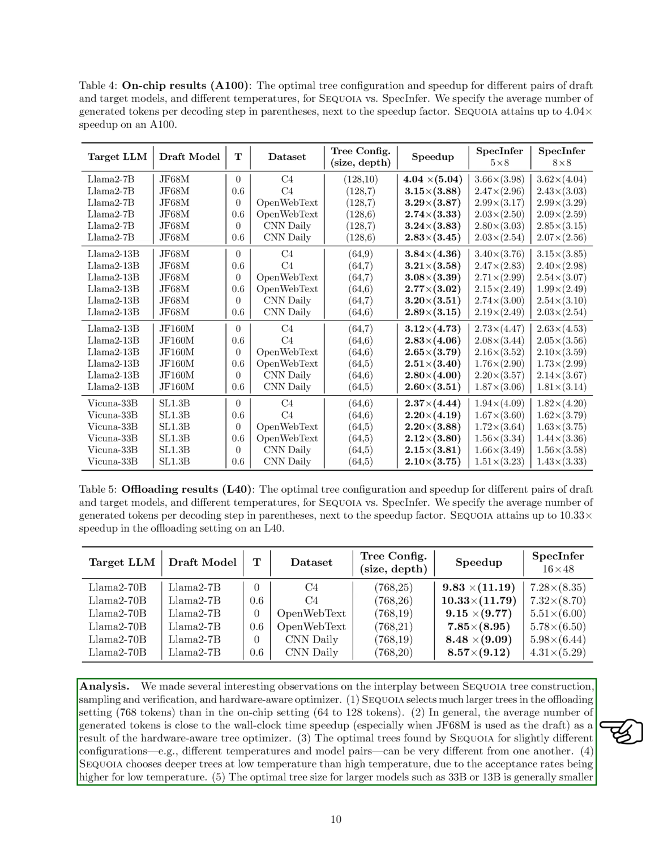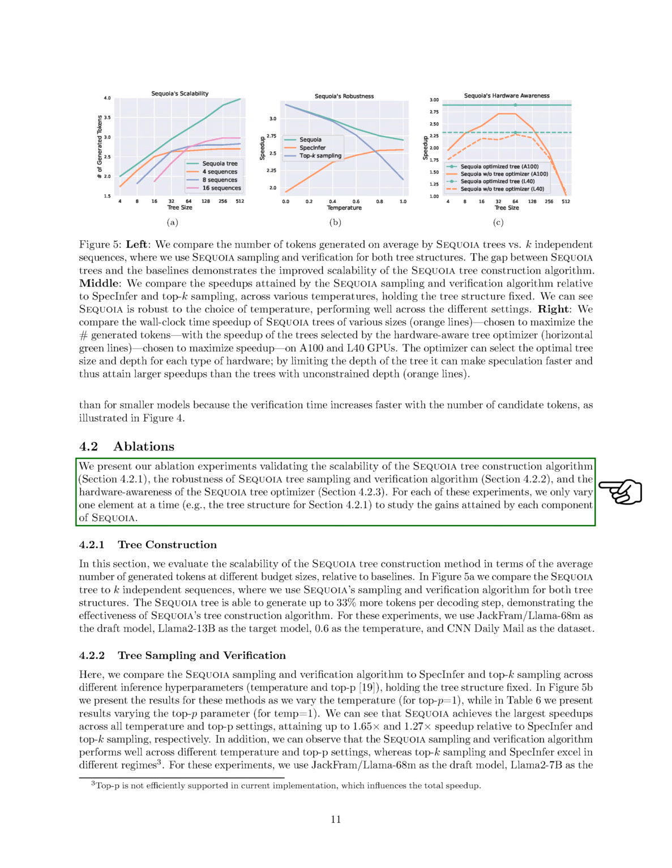Section: Tree Sampling and Verification. In this section, we delve into the comparison between the SEQUOIA sampling and verification algorithm and other methods such as SpecInfer and Top-K sampling, focusing on how they perform under various inference hyperparameters like temperature and top-P, while keeping the tree structure constant. We showcase the outcomes of these comparisons as we adjust the temperature, with top-P set to 1, and as we modify the top-P parameter, with temperature set to 1.